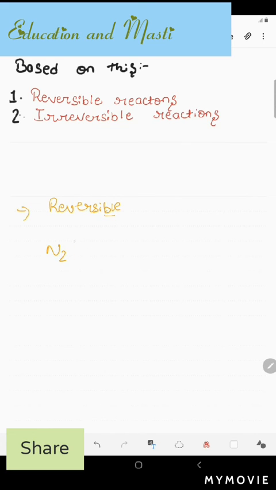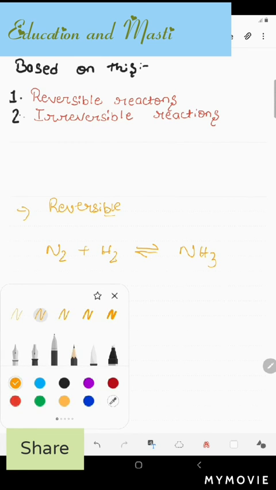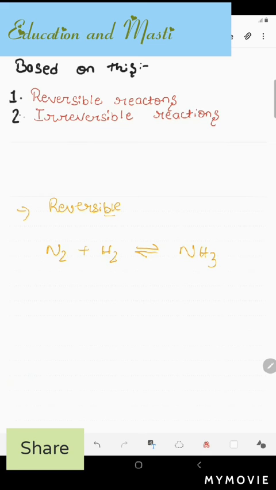N2 plus H2 is given, and here you see the arrow. By seeing this arrow, you should understand that this is a reversible reaction, and the product we are forming is ammonia. So this arrow indicates that this reaction can be reversed.